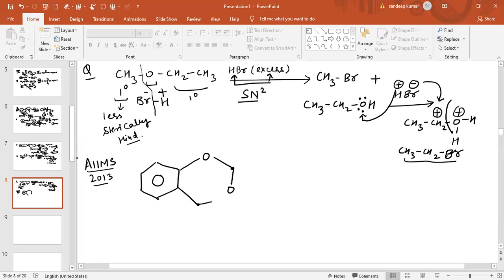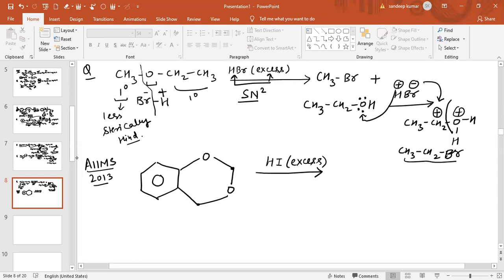Now this carbon is joined with oxygen. The reagent given in this question is HI, and this HI is present in excess.